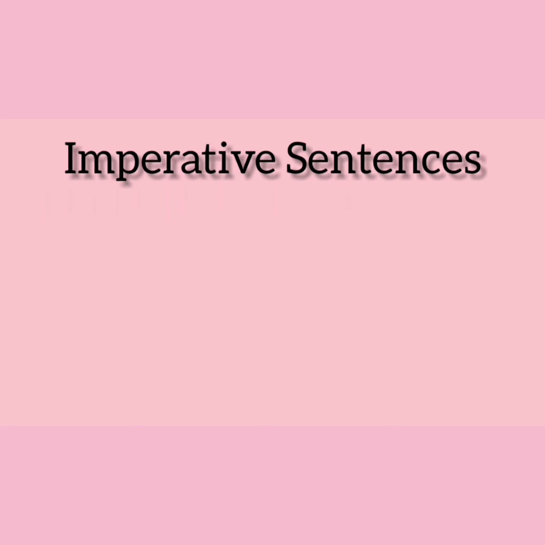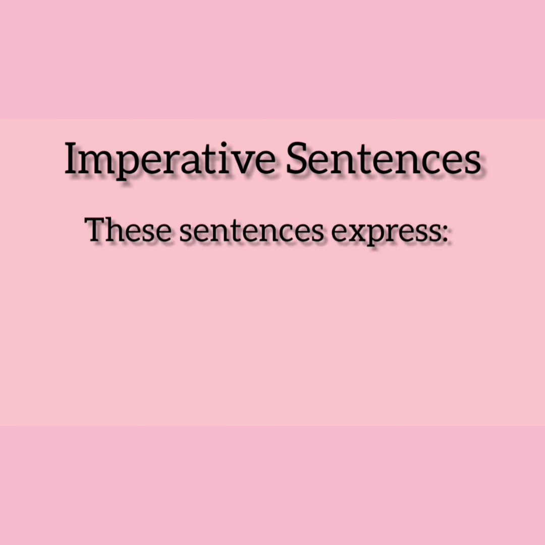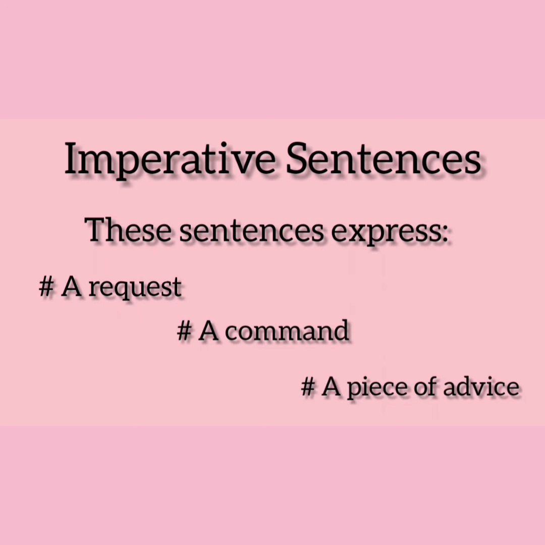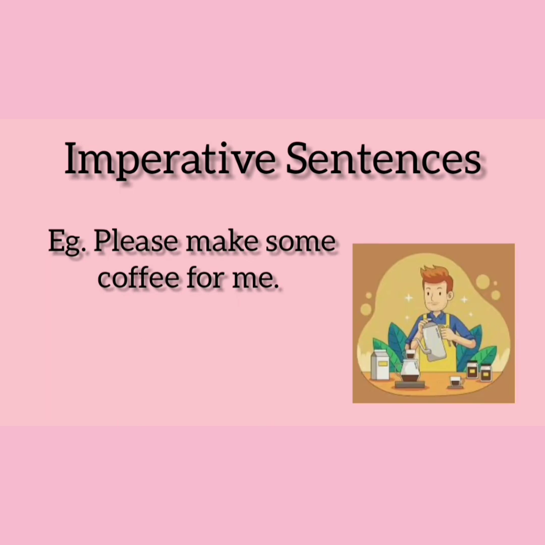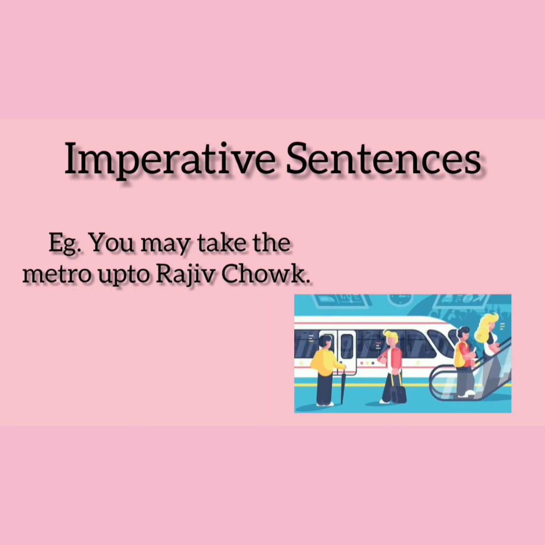The next set of sentences are imperative sentences. These sentences express a request, a command, or a piece of advice. For example, obey your parents and your teachers, which is a command. Please make some coffee for me, that is a request. And you may take the metro up to Rajiv Chowk, which is an advice.